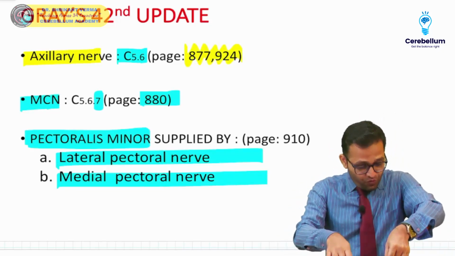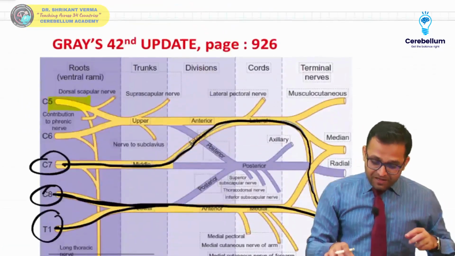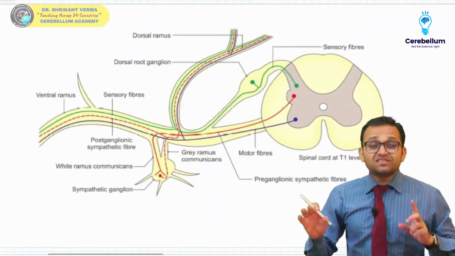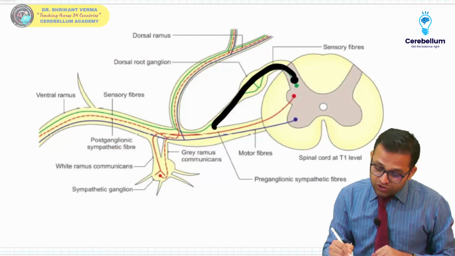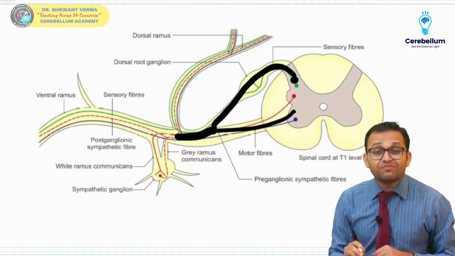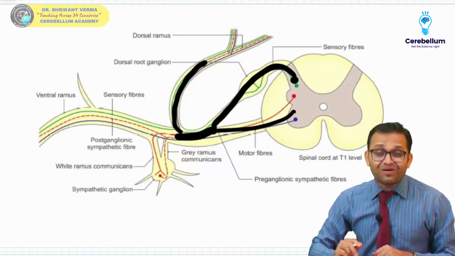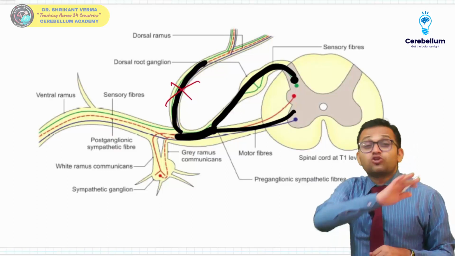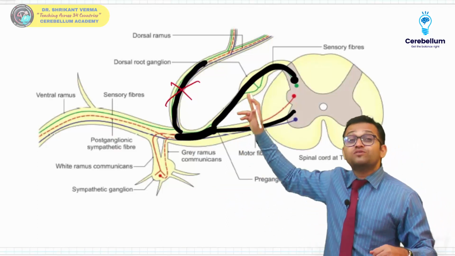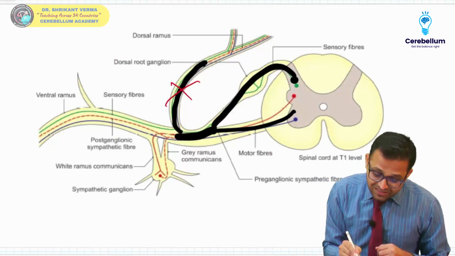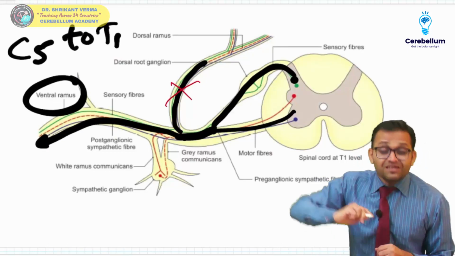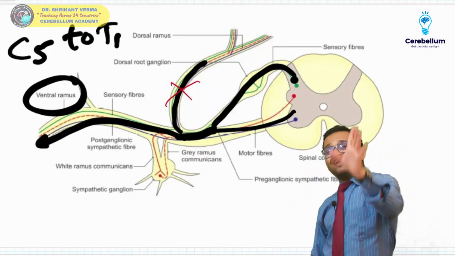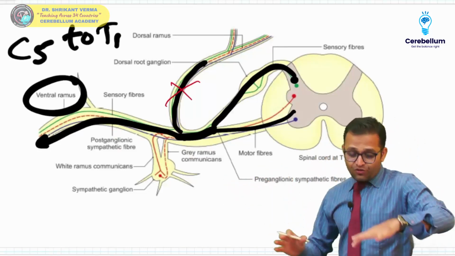Okay, so hope you all are enjoying this session. Now see here, this is the knowledge. This is our dorsal root, this is the ventral root, both are uniting making the trunk. This is the dorsal rami. Remember, this dorsal rami is not participating in formation of the brachial plexus. Sir, the ventral rami of C5 to T1 is participating in formation of the brachial plexus. So this is the concept you can follow.